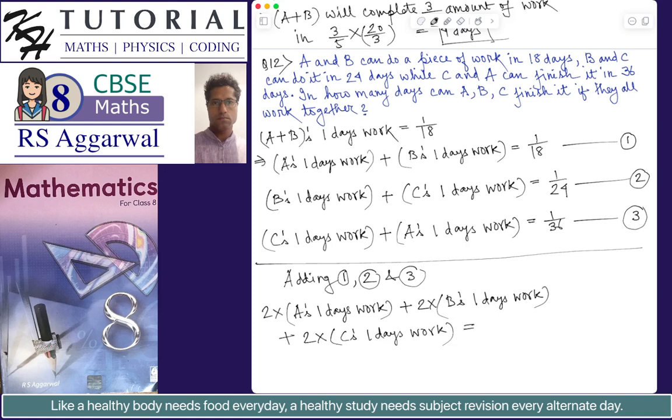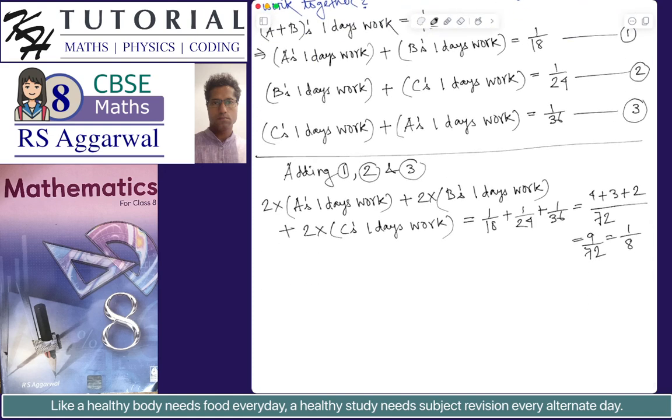will be equal to the sum of the right hand side of all the three equations, that is 1 by 18 plus 1 by 24 plus 1 by 36. And what will be the value of this? I think the LCM will be 72. So 72, this is 4, this is 3, and this is 2. So this is 9 by 72, which is equal to 1 by 8. Okay. We have this.